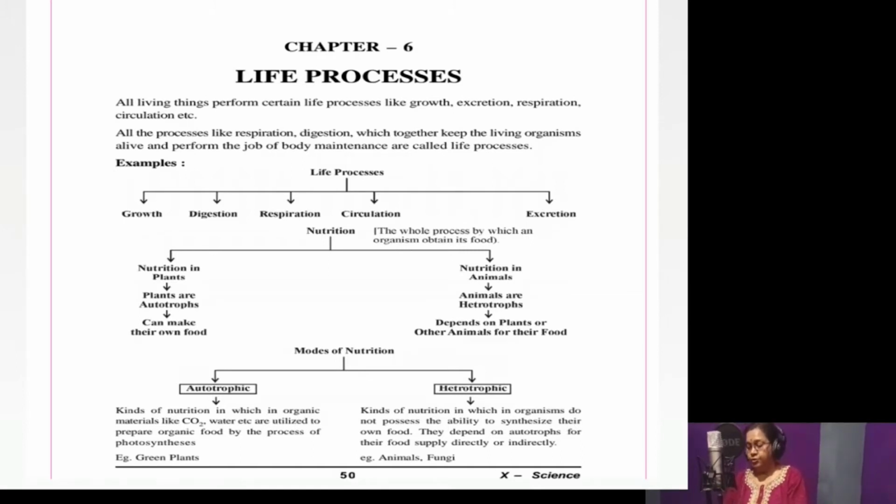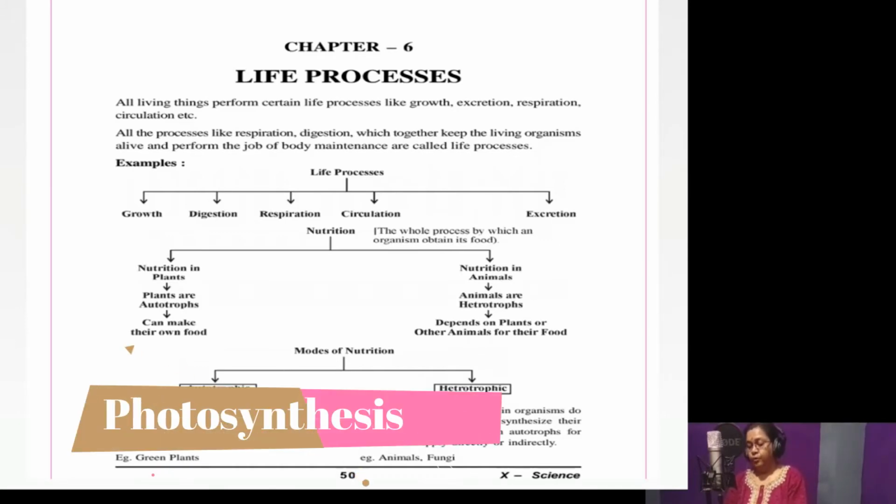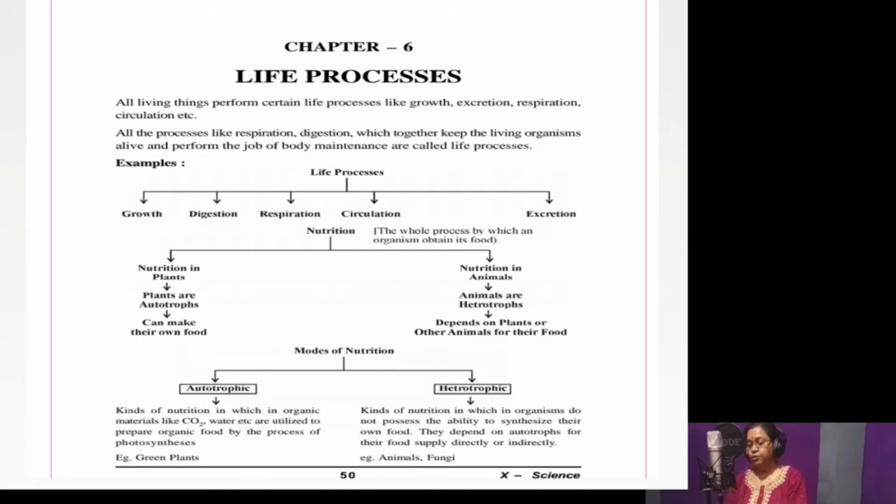So, nutrition in plants. You all know that green plants perform a process called photosynthesis. The word photo means light and synthesis means to prepare food.